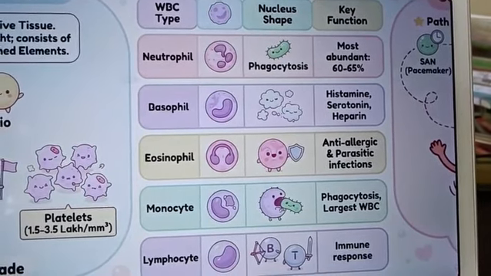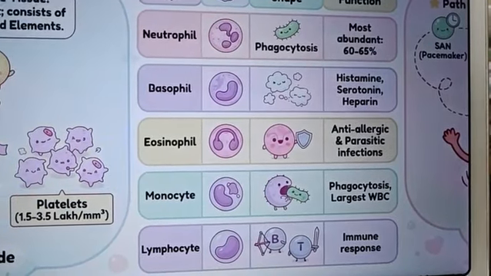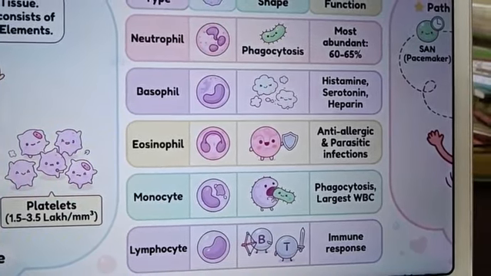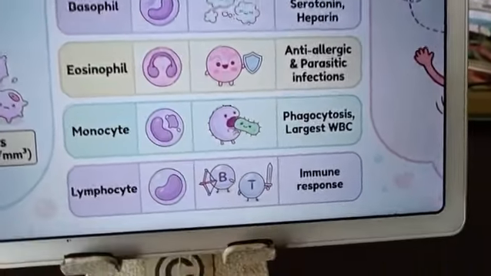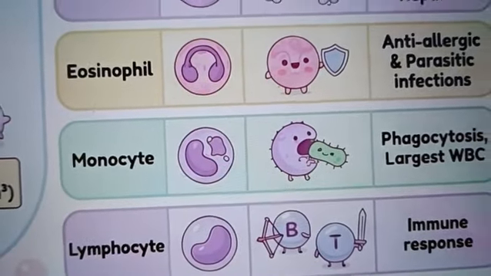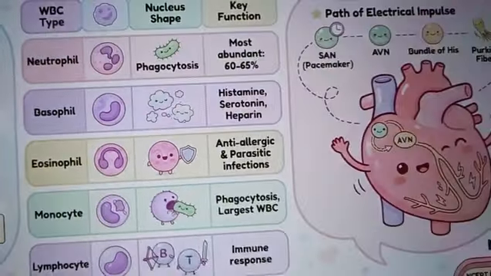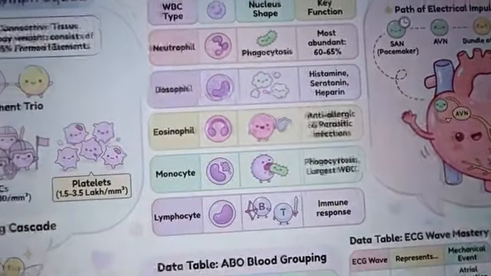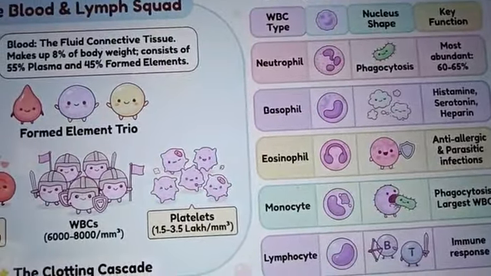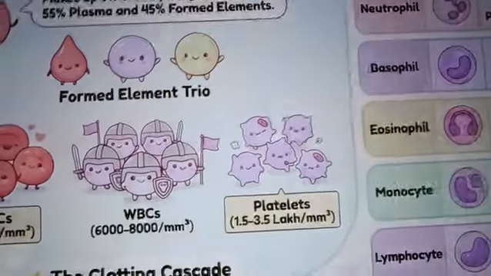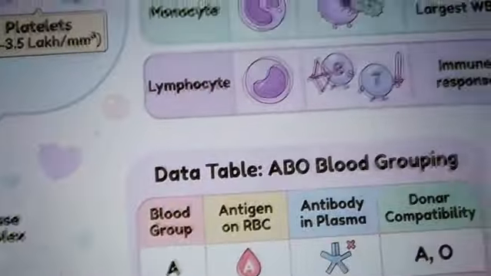RBC carries oxygen, and WBC fight diseases. Platelets help in clotting. Plasma is the transport medium. And lymph returns tissue fluid and provides immunity. How many of you want to be so immune that you don't catch any health issues, so that you can play so well and focus on your studies, right? So now, a quick revision: RBC delivers oxygen, WBC protects, platelets repair, plasma transports, and lymph cleans and defends.